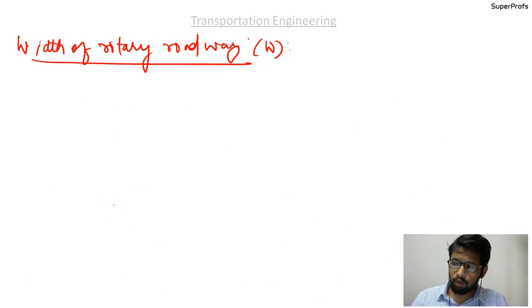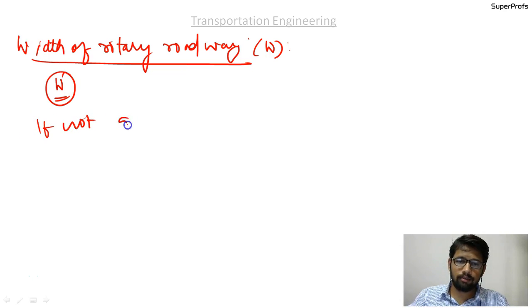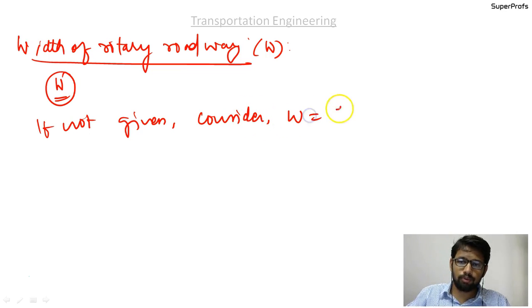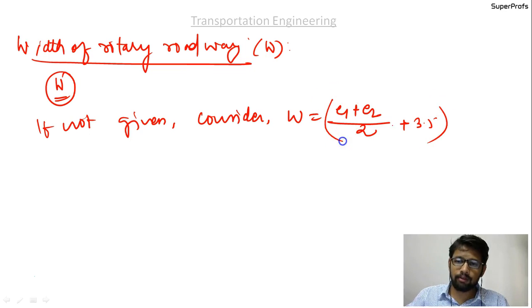The value of capital W, the width of rotary roadway, will be given in the question. If not given, then consider capital W equal to (E1 plus E2) by 2 plus 3.5, in meters.